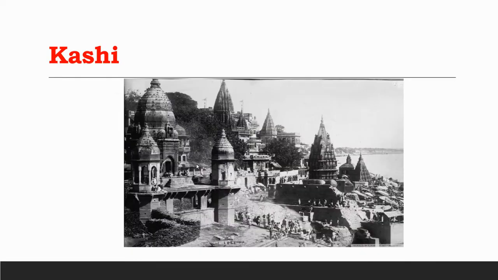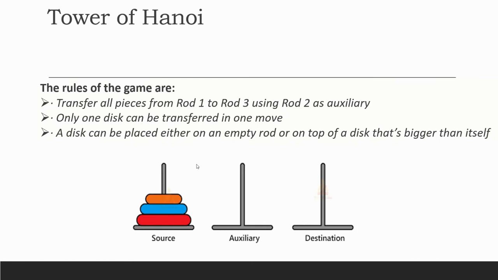And it is believed that this story started with this, but many of the Hindu religion believe that this story lies in the Kashi temple. It is said that there are three rods somewhere in Kashi, and we need to pass all the disks to the destination, right?